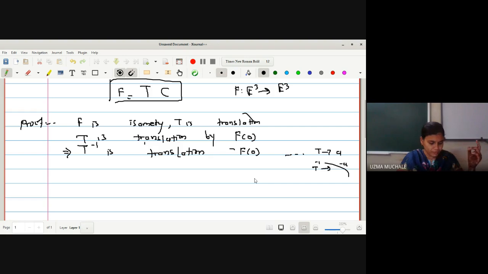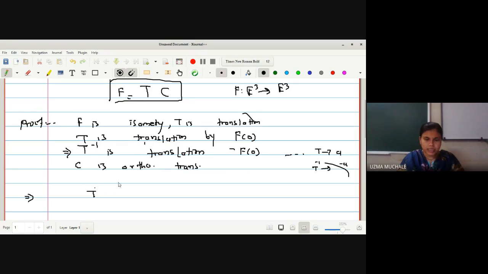Now, what is our aim to prove? Again, what is given to us? Given that C is an orthogonal transformation. We want to prove F is equal to TC.